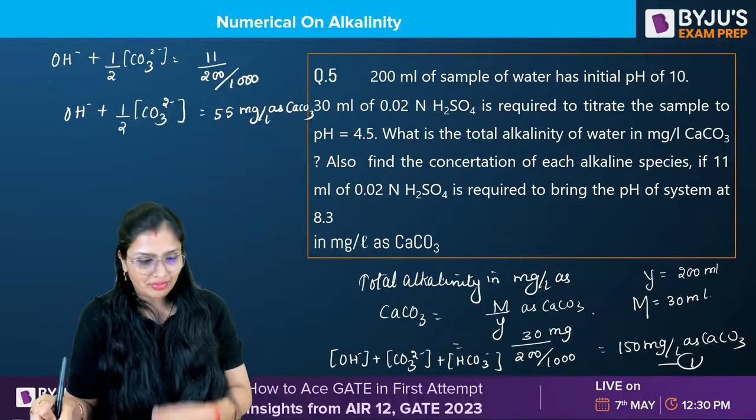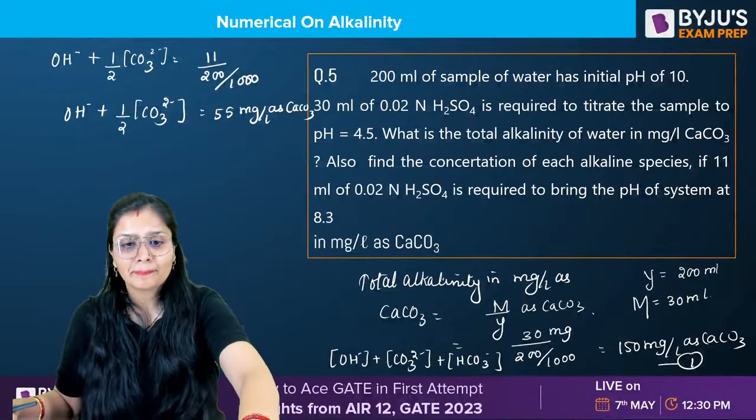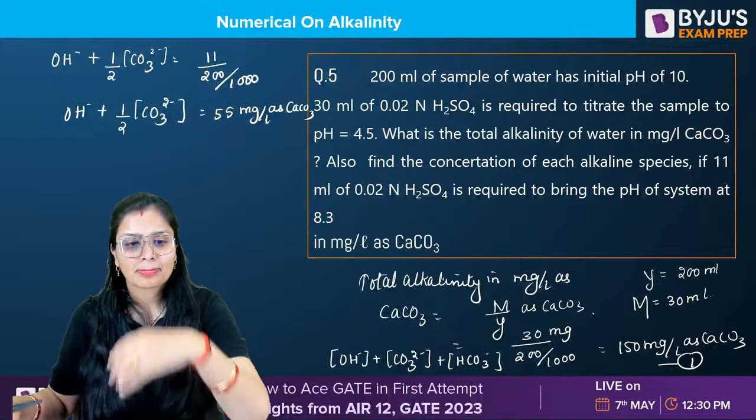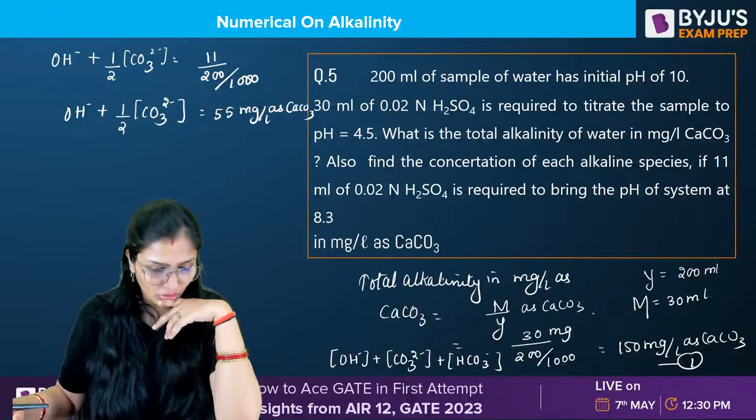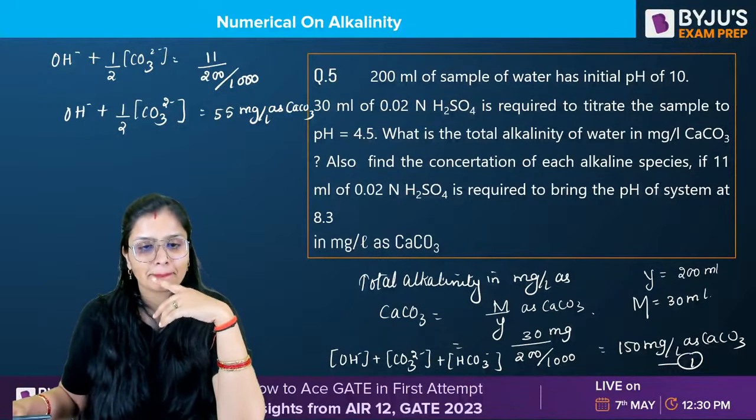This is 150. Three unknowns. Will I be able to solve it? Yes or no? No. Oh, Varun already got the answer. Very good. What shall I do then?